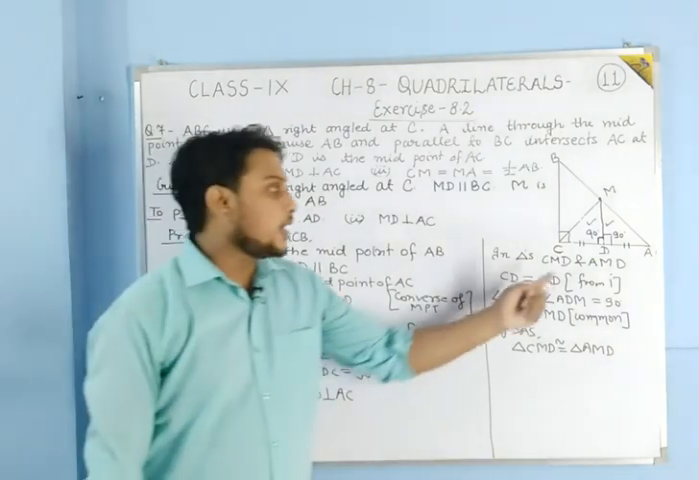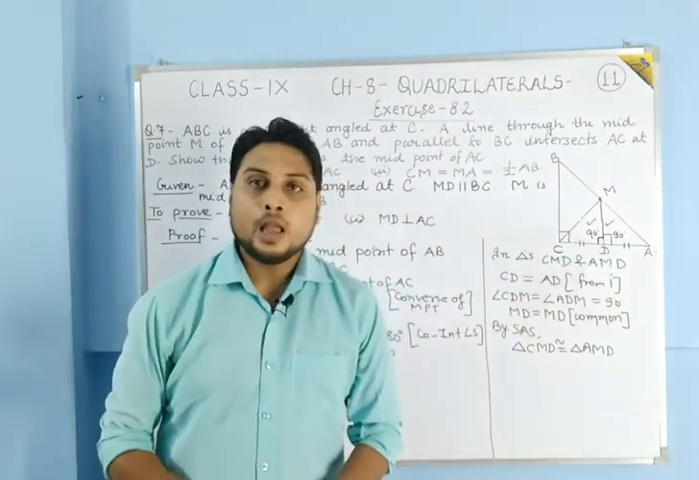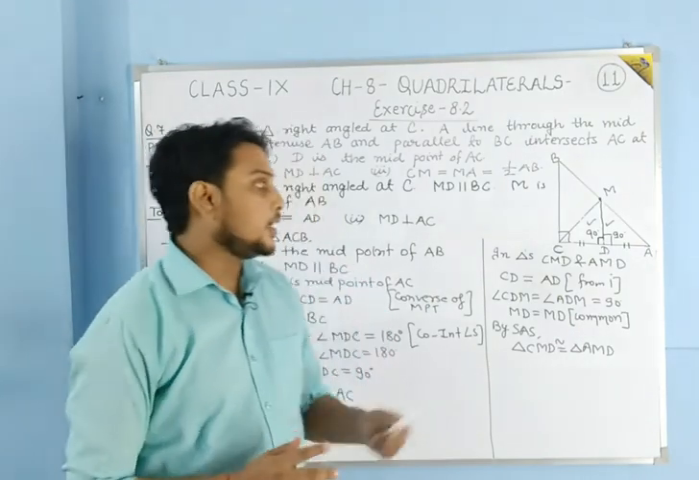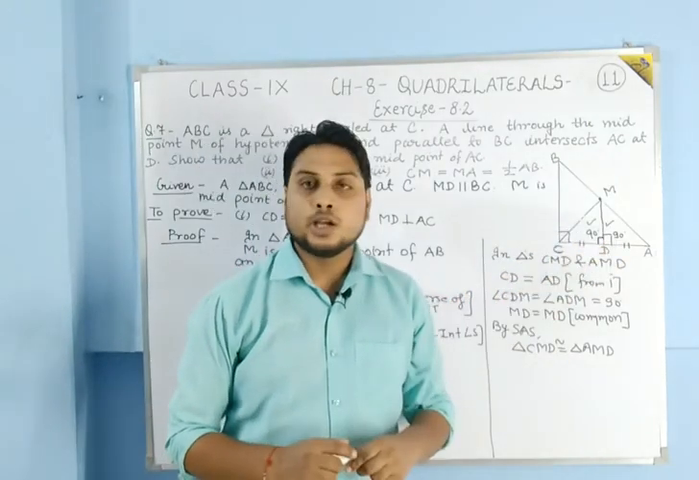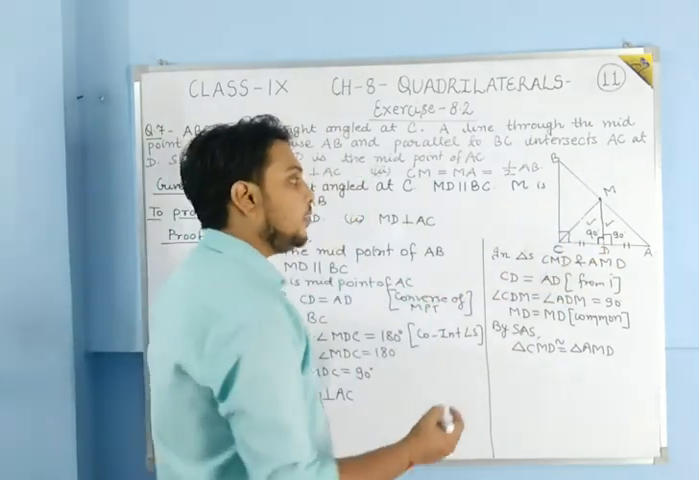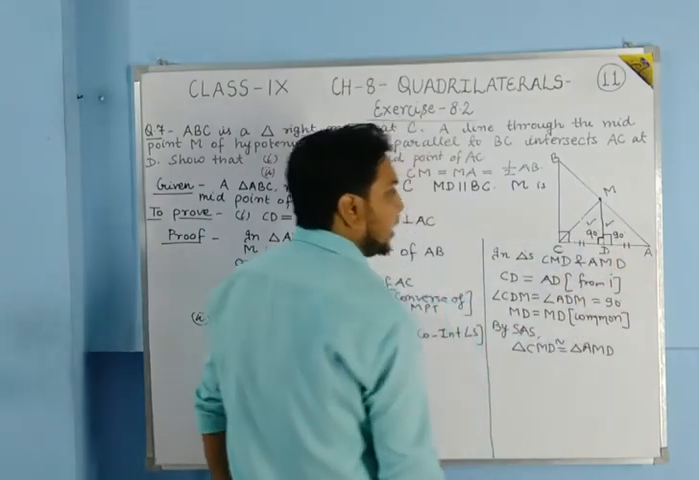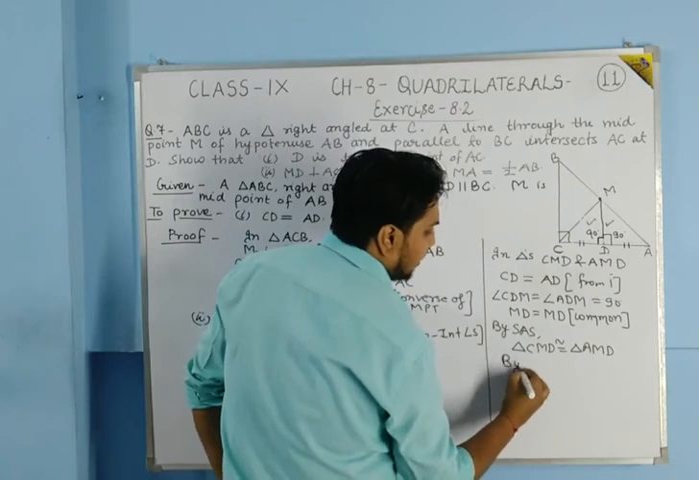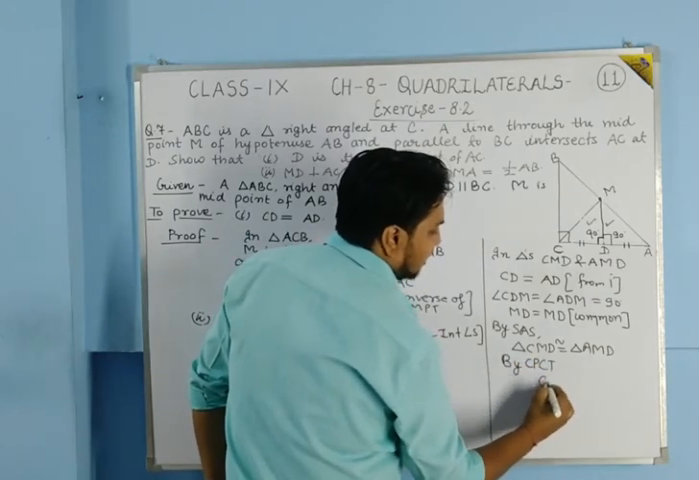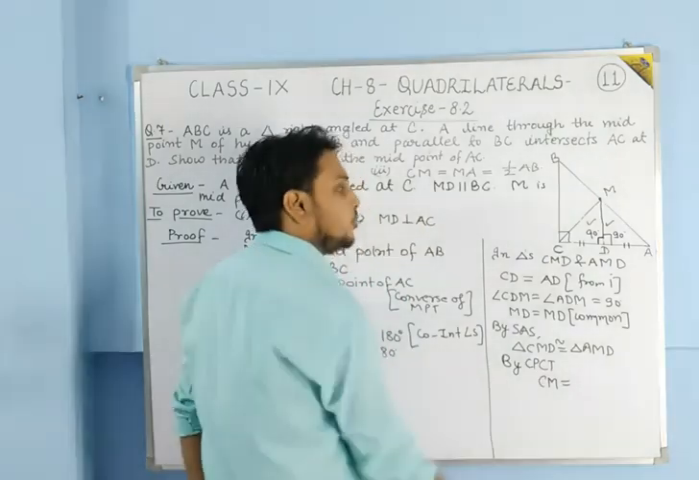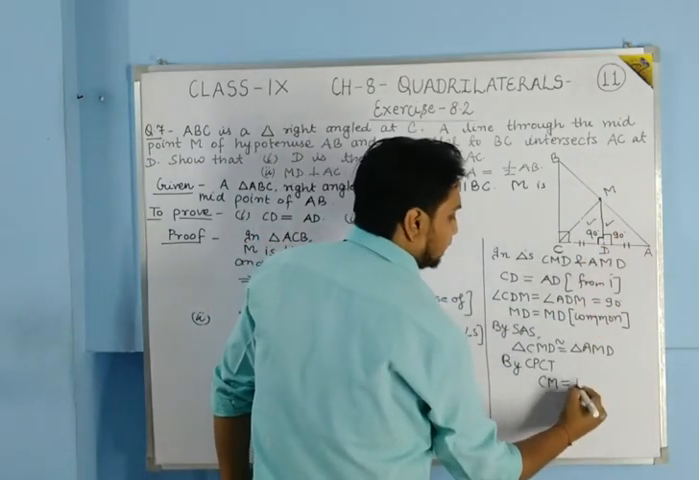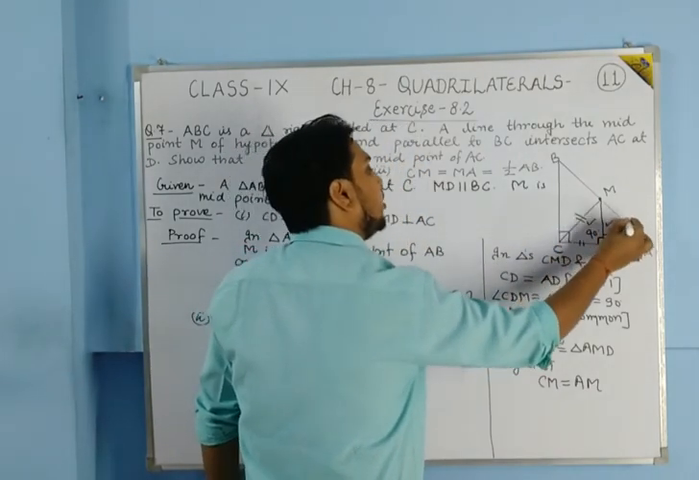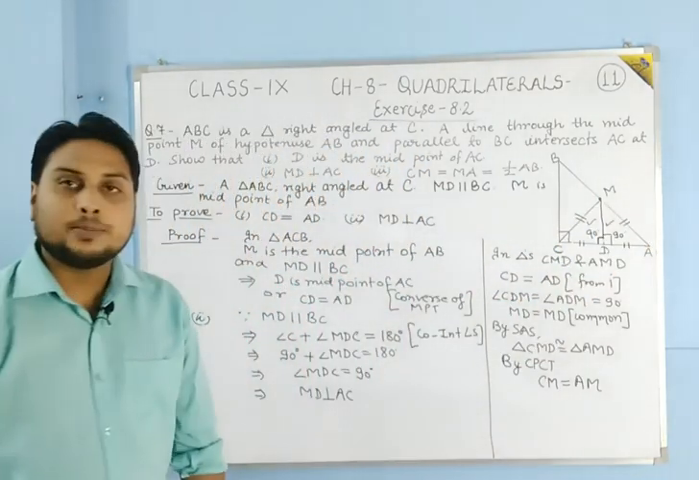So if these two triangles are congruent, then by corresponding parts of congruent triangles, all the parts that are corresponding in these two triangles should be equal. So here we will see that by CPCT, the side CM should be equal to the side AM.